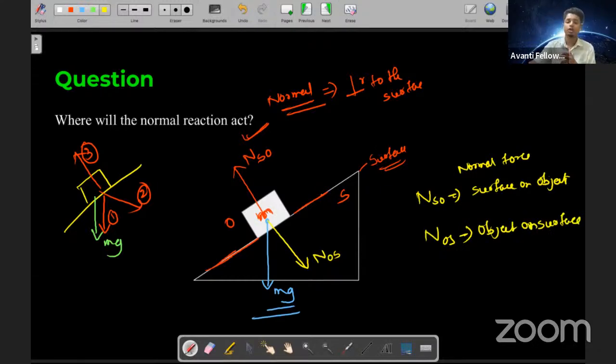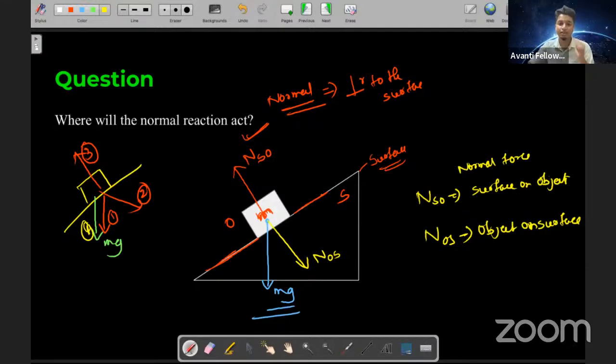Yes, is it good students? So were you able to do it, and did you understand what is happening over here? Yes, okay, good. Others, let me know. Okay, good, very nice, clearly, yes, very good, Krishna, nice. And JNV Ballari students, is it clear now? Since you applied one as the normal force, is it clear now? JNV Ballari students, let me know, because I don't want anyone to get confused. Okay, good, nice, that's very good.